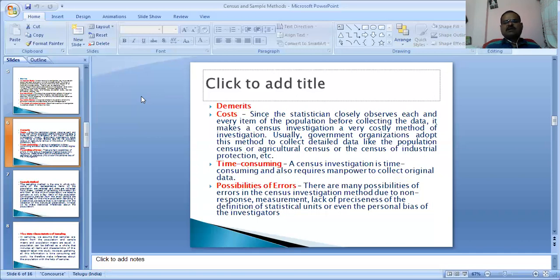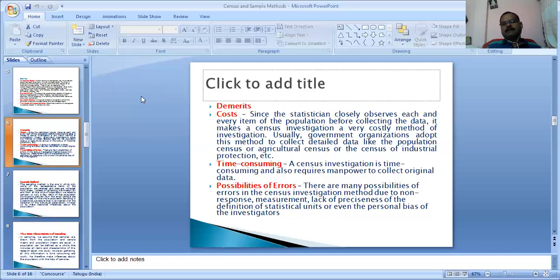What about census and cost? Since the statistician closely observes each and every item of the population before collecting data, it makes census investigation a very costly method. Usually government organizations adopt this method to collect detailed data like population census, agriculture census, and census of industrial production.